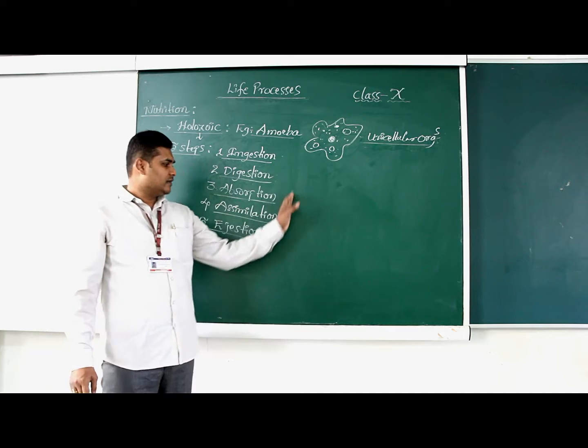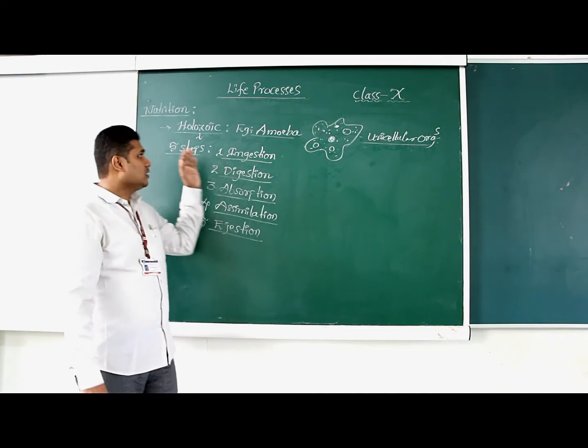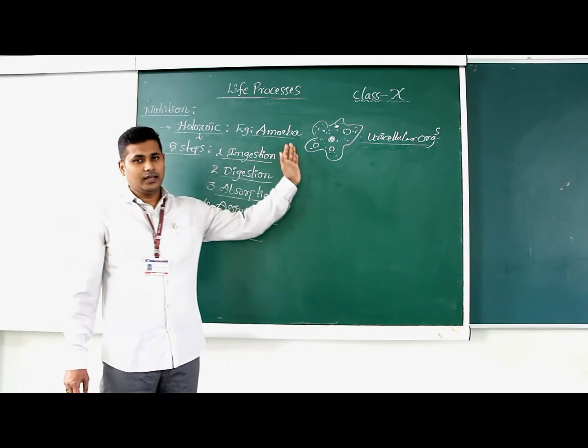So all these 5 steps are included under holozoic nutrition in amoeba.